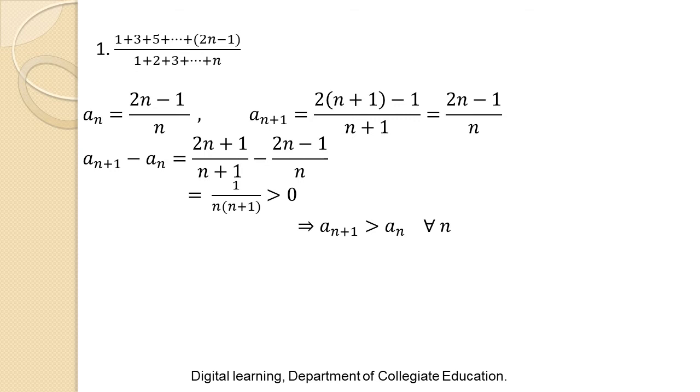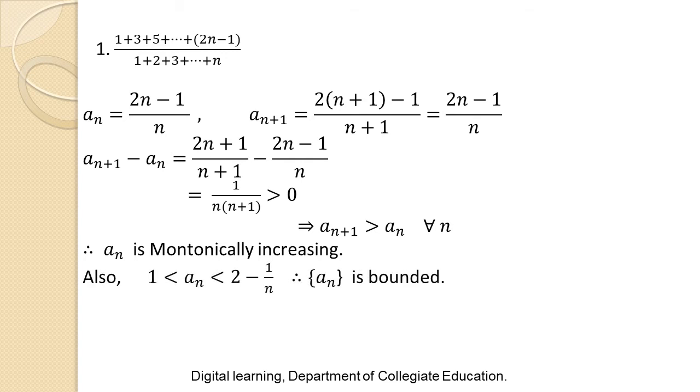After substituting for an plus 1 and an, by taking LCM and simplifying, we get 1 divided by n into n plus 1, which is always greater than 0, means positive. So it shows that an plus 1 is always greater than an for all n. This is the condition of an increasing sequence. Therefore, an is monotonically increasing. Also, from the given sequence an, we can observe that an is greater than 1 and less than 2 minus 1 by n. That means it is bounded between two values.